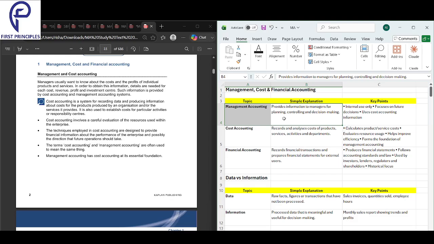It provides information for managers for planning, controlling, and decision making. Okay, it's internal use only. It focuses on future decisions. It uses cost accounting information.